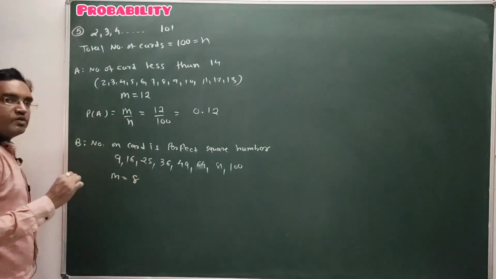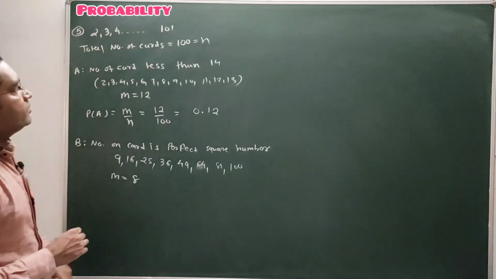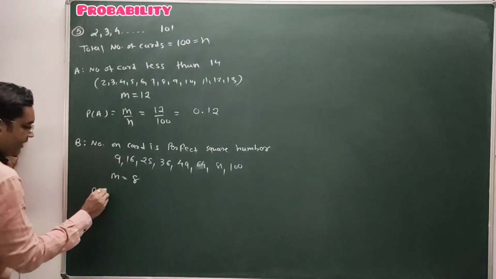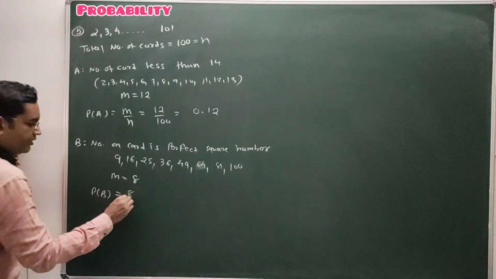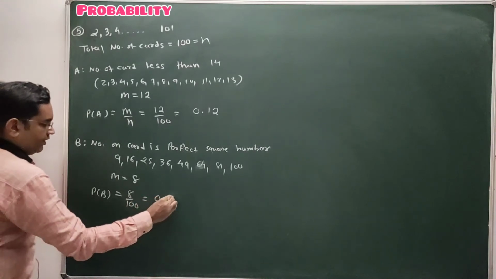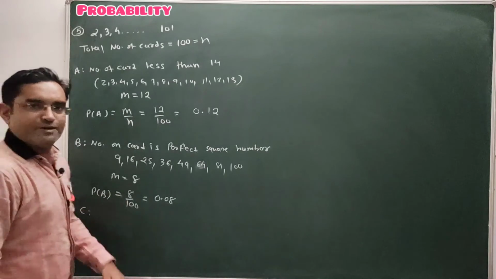Total 8 perfect square numbers are there between 2 to 101. So the probability of getting a card on which the number is a perfect square is 8 upon 100, that is equal to 0.08 students. Very good. आ गया सबको समझ में.